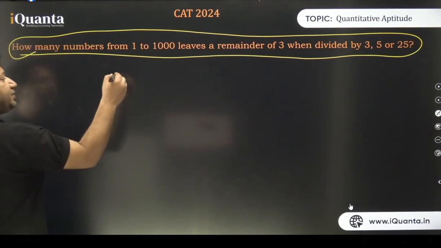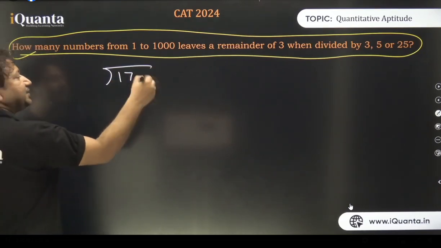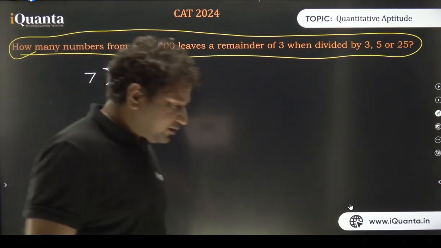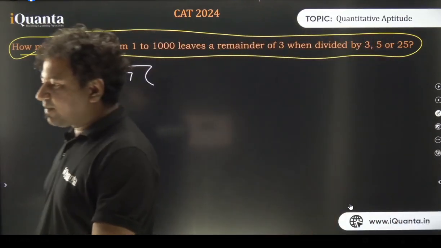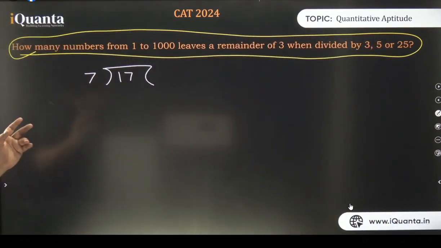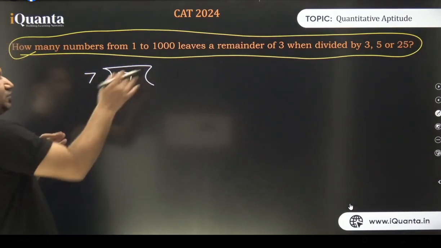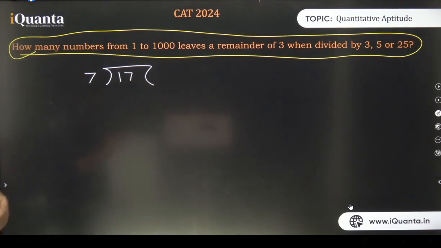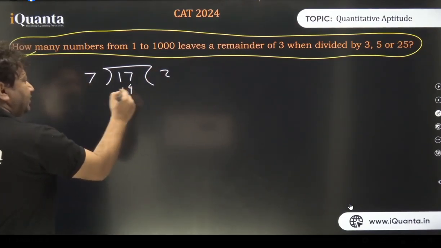So when someone told you, okay, divide 17 by, let's say, 7. So what was told to us? We did it in the first slide also, dividing by 7. We were told that if you put 7 ones are 7, 7 twos are 14, keep on doing that until you get a number which is less than 17 and nearest to it. Remember, the 7 twos are 14 and you got 3.